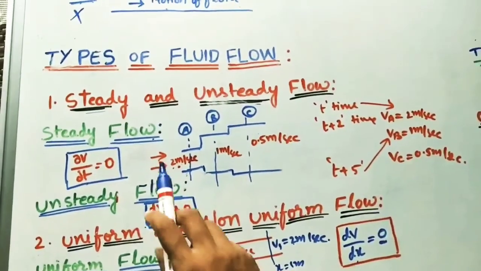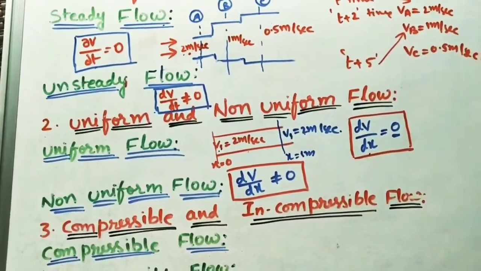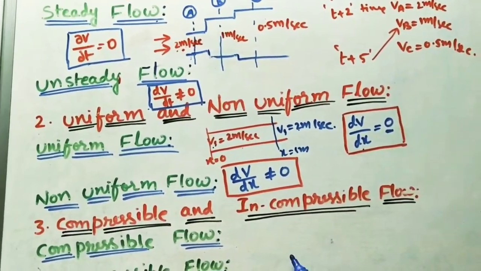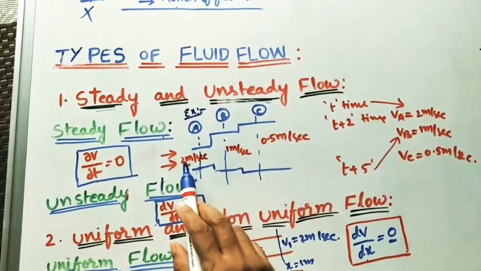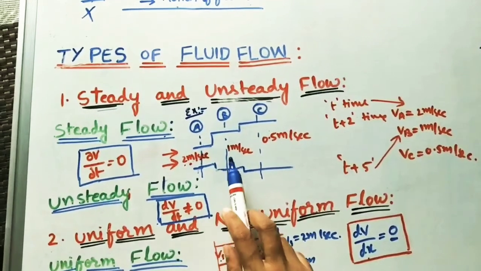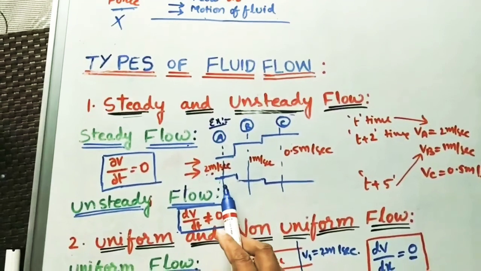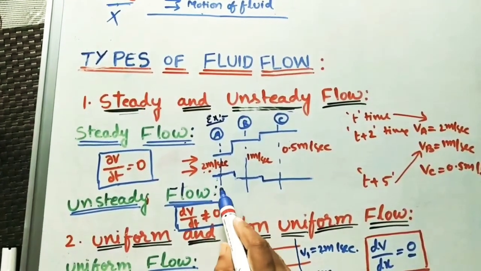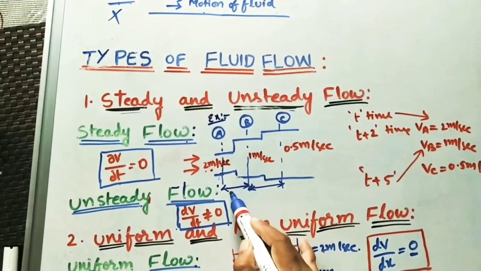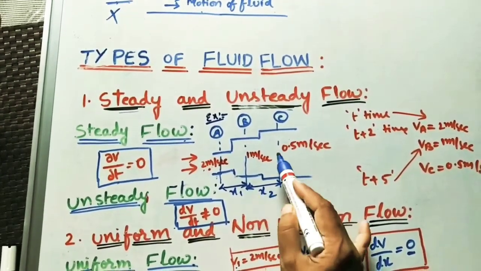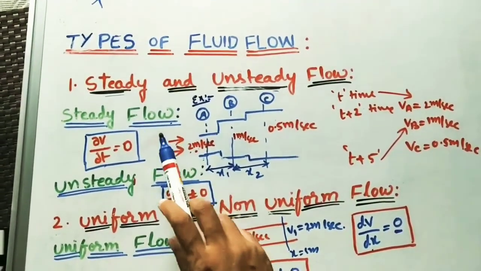Sometimes we can get the flow is steady flow, but it is not uniform flow. Got it? Sometimes the flows are like that. Let us take in this case example. As I told previously, in this example, the flow is steady flow. But is it uniform flow? Uniform is whatever distance we are taking, velocities are same. But here at this point it is 2 meter per second. After some length, after 1 meter, the velocity is changing. After some distance, x1 distance, after x2 distance, velocity is changing. It is not the uniform flow. So this type of flow we can call steady non-uniform flow.